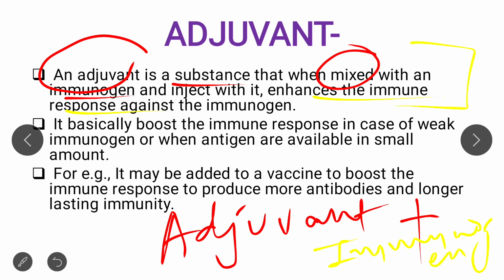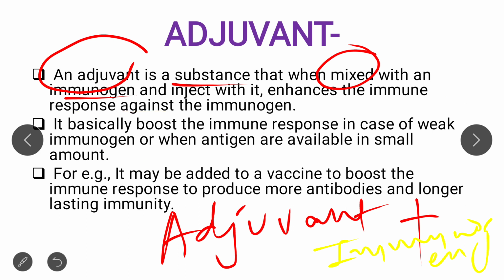So an adjuvant is a substance that, when mixed with an immunogen and then injected, enhances the immune response against the immunogen. Clear? It boosts the immune response in the case of a weak immunogen, or when the antigen is available in a very small amount. So this is about adjuvant.